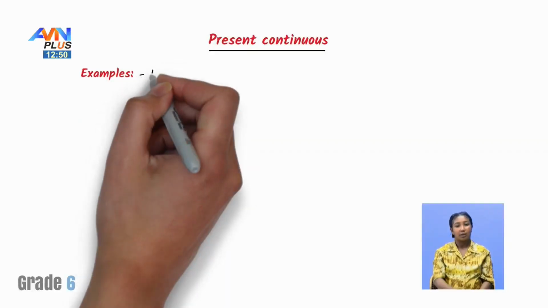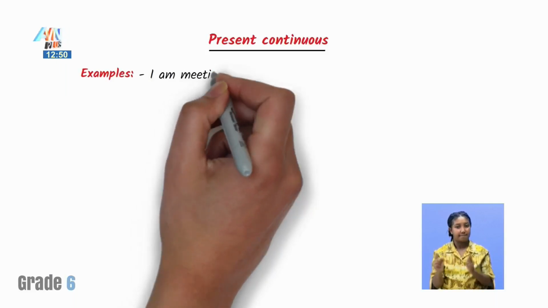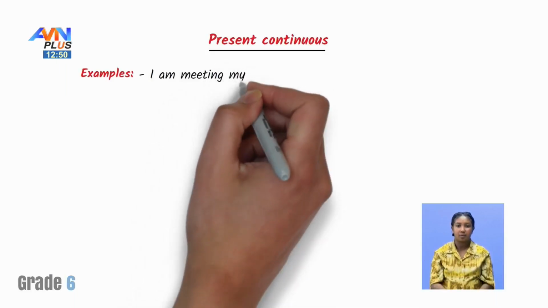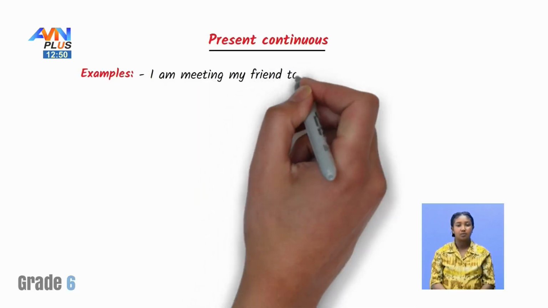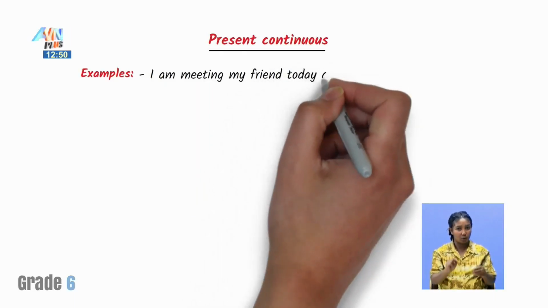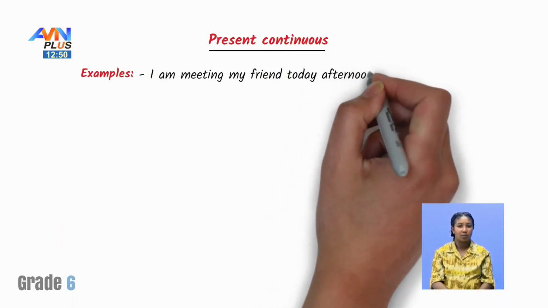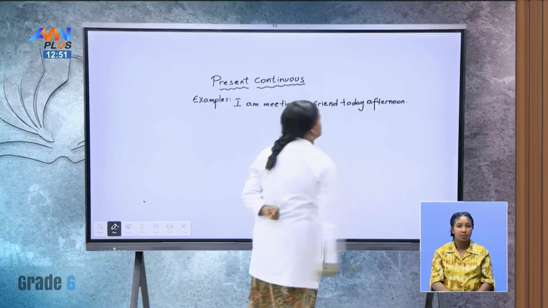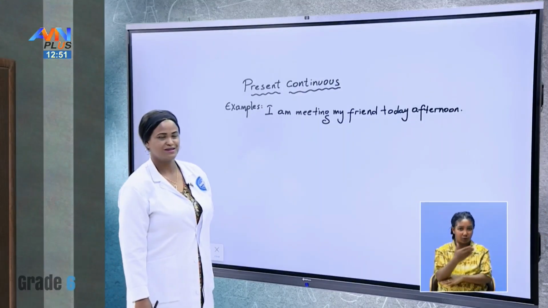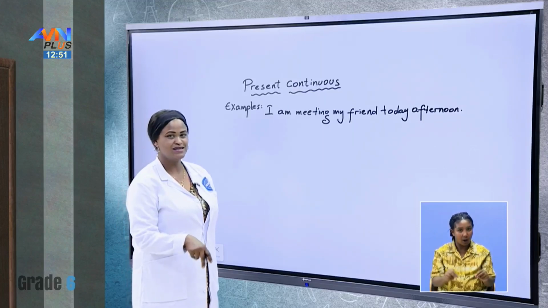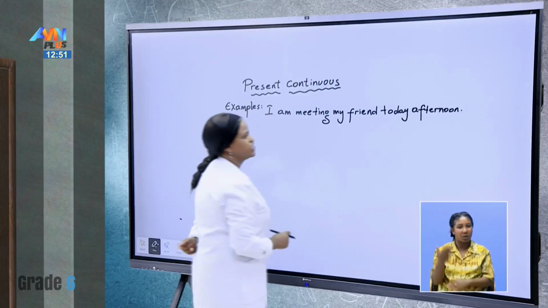I am meeting my friend today afternoon. Look, I am meeting my friend today afternoon. It's not now, but in the afternoon.